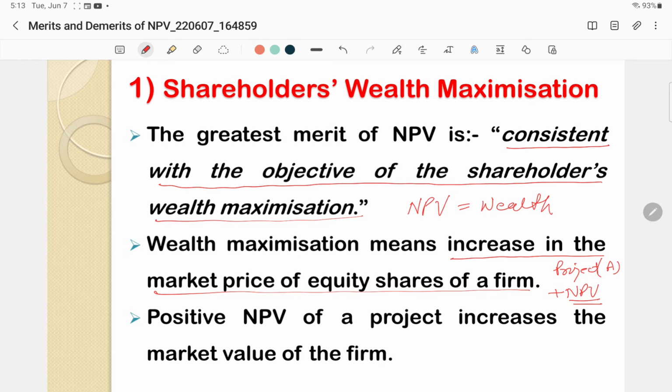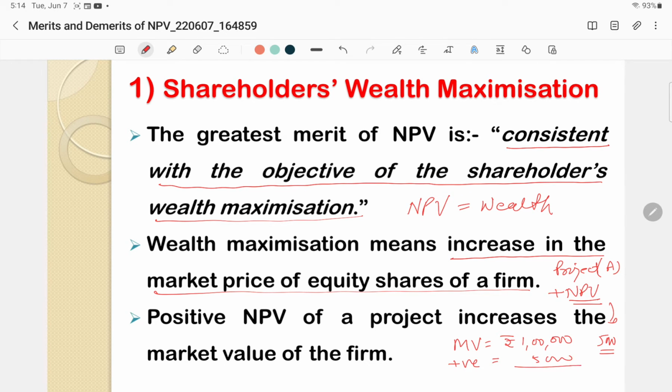So if the market value of a firm before starting the project is, suppose, 1,00,000 rupees, and the firm has started project A and invested money in this project A, and from that investment the firm got a positive NPV of 5,000 rupees. So we will add this positive NPV to the market value of the company.